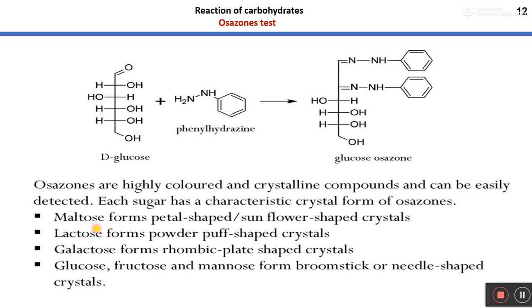For example, maltose forms petal-shaped crystals. Similarly, lactose forms powder puff-shaped crystals. Galactose forms rhombic plate-shaped crystals. Glucose, fructose and mannose form broomstick or needle-shaped crystals. So if you get puff-shaped crystals in your sample, then you can say that lactose is present in my sample, right? In this way, the osazone test is used to identify different kinds of monosaccharides in your samples.